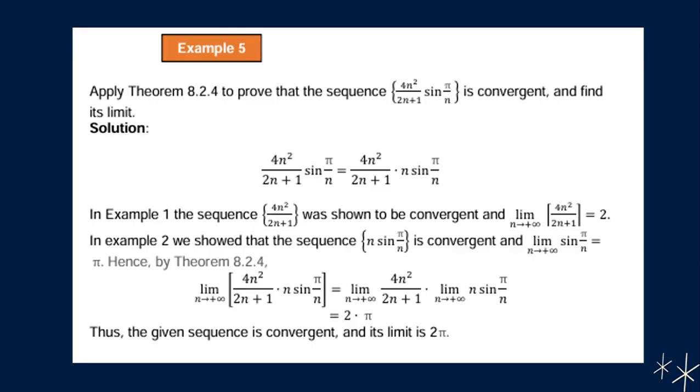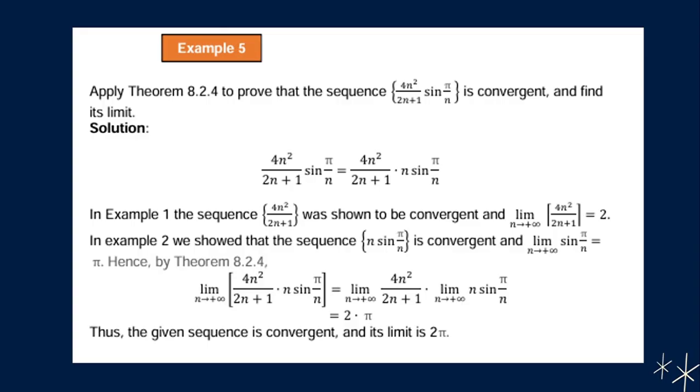So in example 1, which we discussed earlier, the sequence 4n squared all over 2n plus 1 was shown to be convergent, and the limit of 4n squared over 2n plus 1 as n approaches positive infinity is equal to 2. And in example 3, which we also discussed earlier, we showed that the sequence n sine pi over n is convergent, and its limit as n approaches positive infinity is equal to pi.